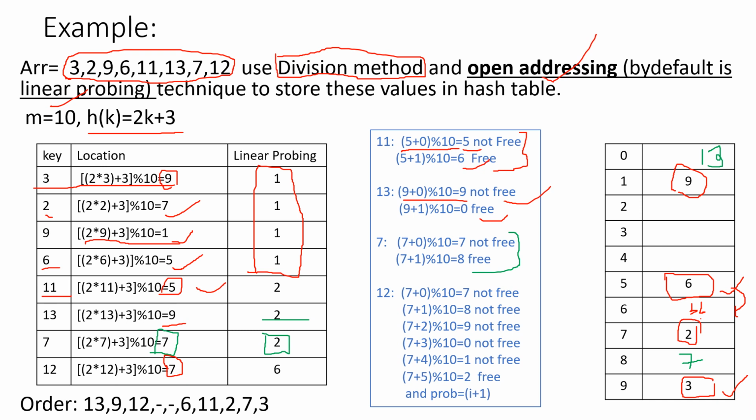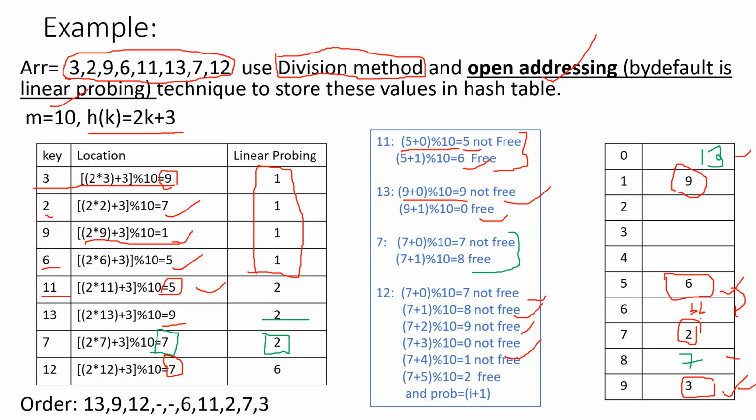Then what will you do? Then apply linear probing. h of x value is 7. 7 plus 0 modulus 10, this is not free, this is called the first probe. 7 plus 1 modulus 10 equal to 8, go check, is it free? No, not free. This is the second probe. 7 plus 2 modulus 10 equal to 9, no, this is also not free, this is the third probe. 7 plus 3 modulus 10 equal to 0, go and check, no, not free, this is the fourth probe.